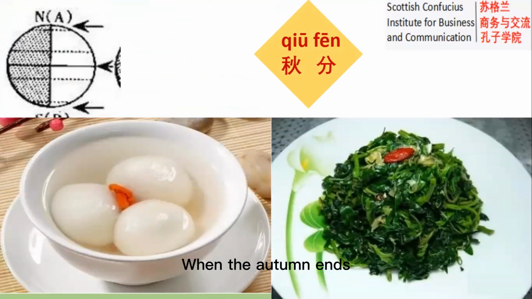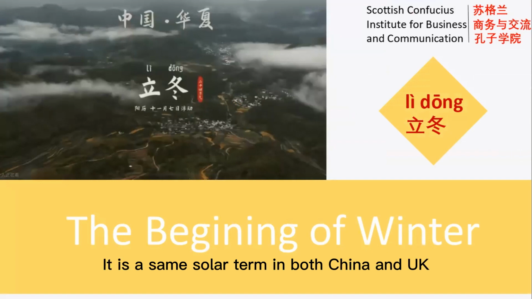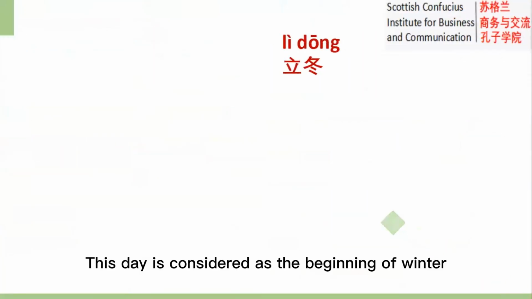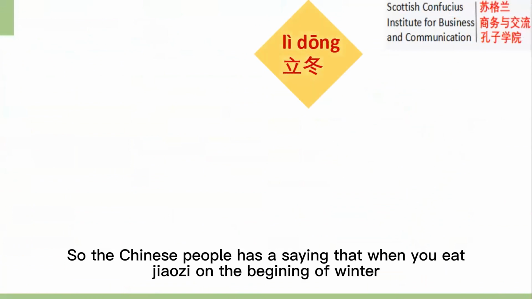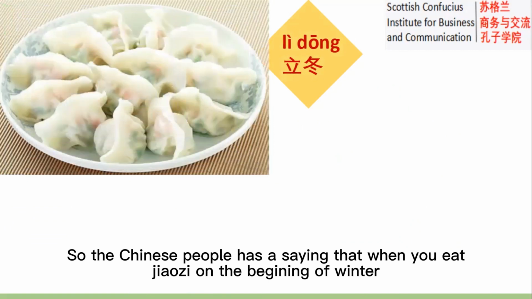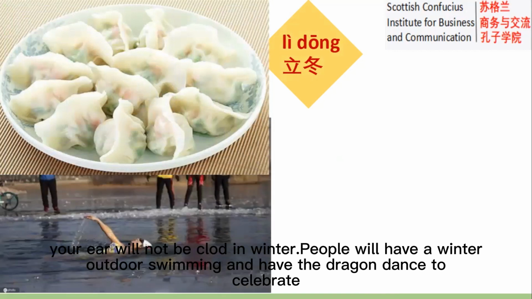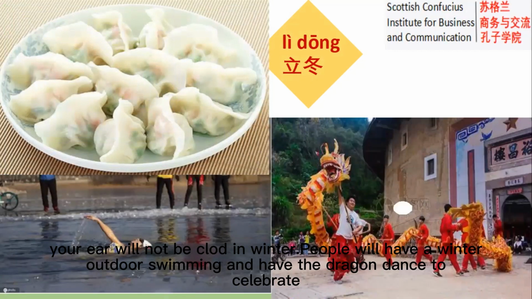When the autumn ends, the beginning of winter, 立冬, the first winter solar term, comes. It is the same solar term in both China and the UK. This day is considered the beginning of winter. So, the Chinese people have a saying that when you eat 饺子 on the beginning of winter, your ears will not be cold in the winter. People will have winter outdoor swimming and a dragon dance to celebrate it.